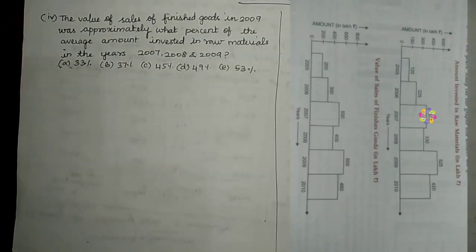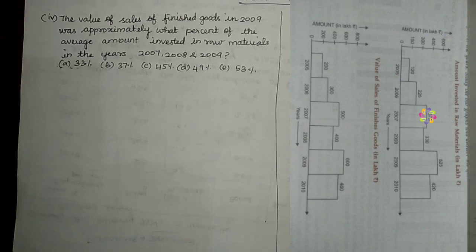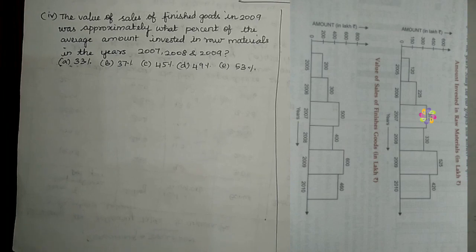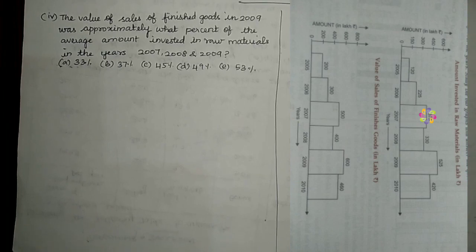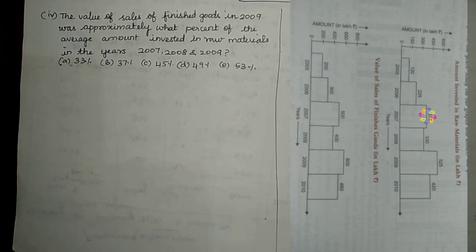The value of sales of finished goods in 2009 was approximately what percentage of the average amount invested in raw materials in the years 2007, 2008 and 2009. The options are 33, 37, 45, 49 and 53. Can you remember a similar question we solved in the tabulation problem, right? In every data interpretation problem the concept is the same, but the way they look is different. When we understand the concept, it's very easy to solve data interpretation. So now let's solve this.